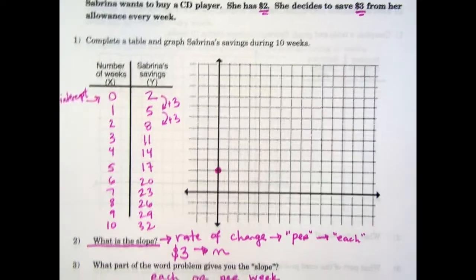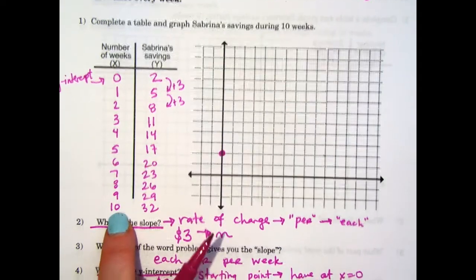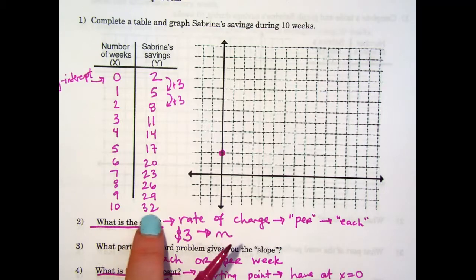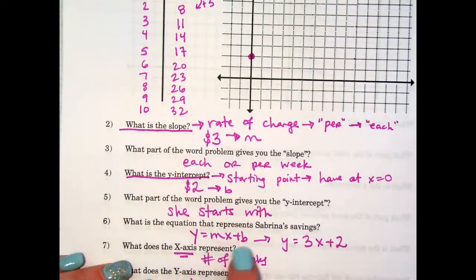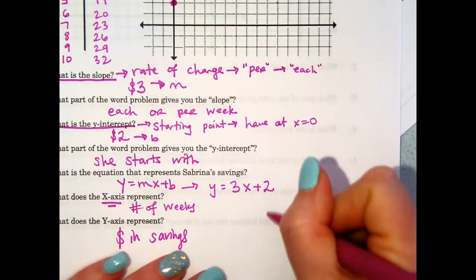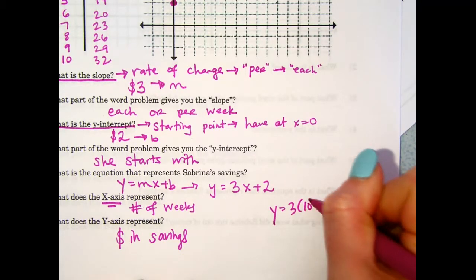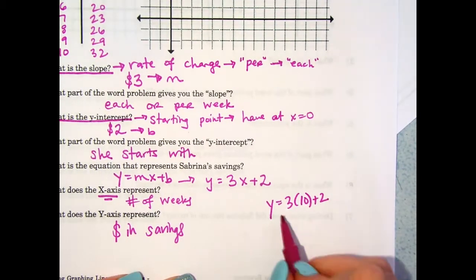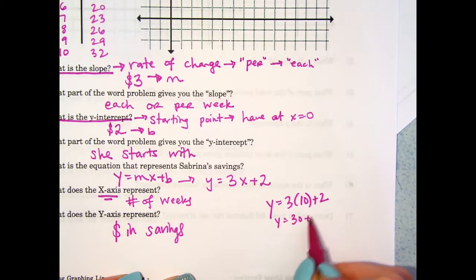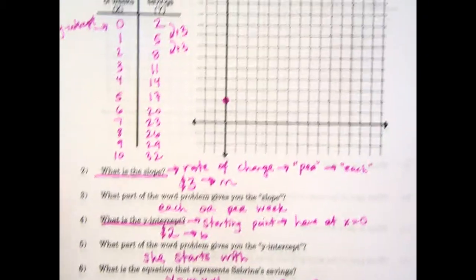32. And just to confirm, let's make sure that our equation works. If I plug in 10, am I going to get 32? If I plug in 10 right here, y equals 3 times 10 plus 2. I get y equals 30 plus 2, which is 32. So my equation works for my situation.